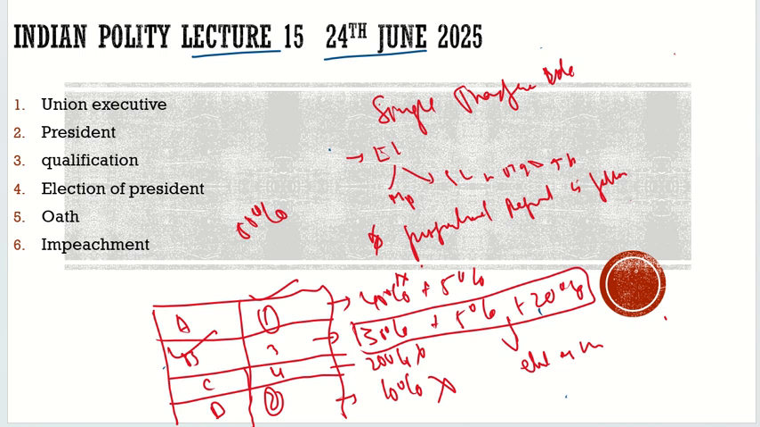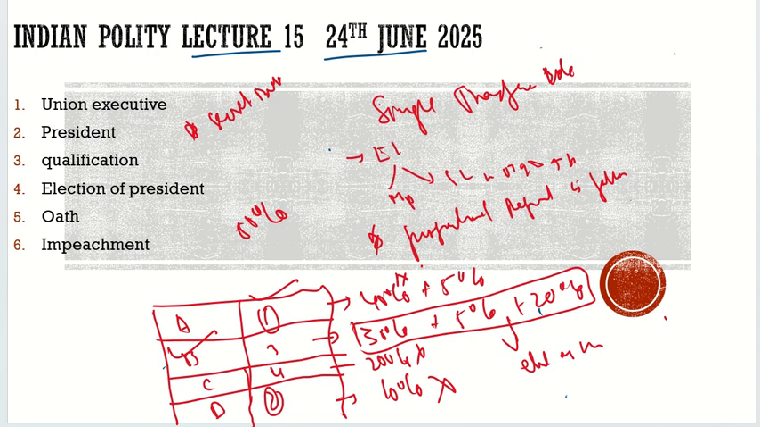Another feature of the presidential election is secret ballot. A ballot paper would be given to you, and it would be secret. You cannot show to the people that I am voting for that particular person, otherwise your vote will be invalid. So this is a secret ballot. You can't show it to anyone.